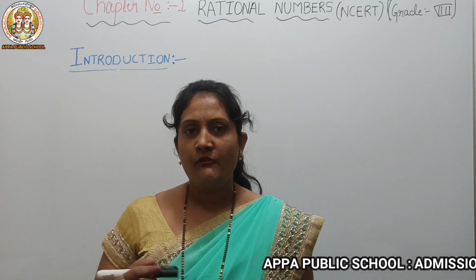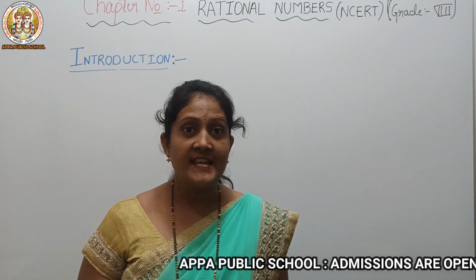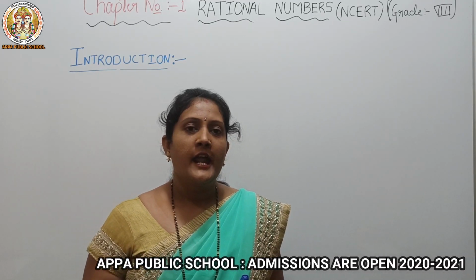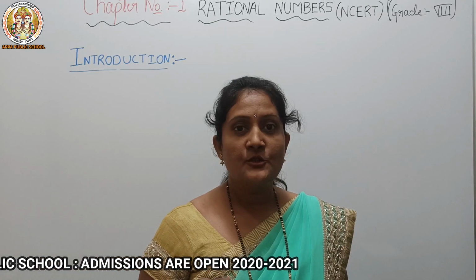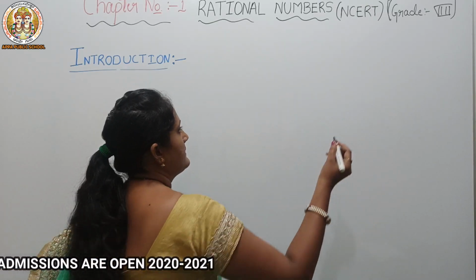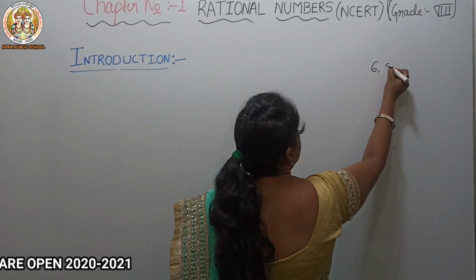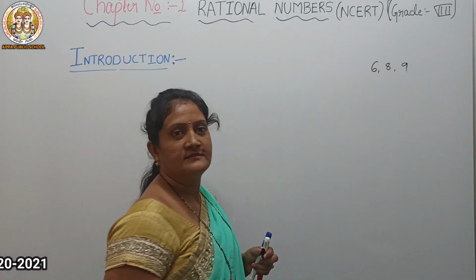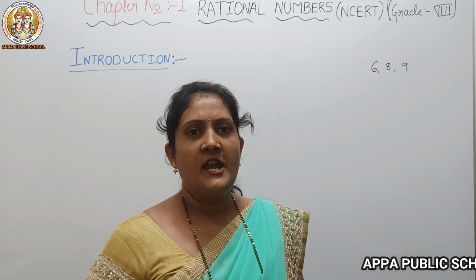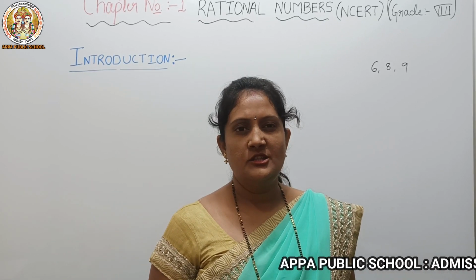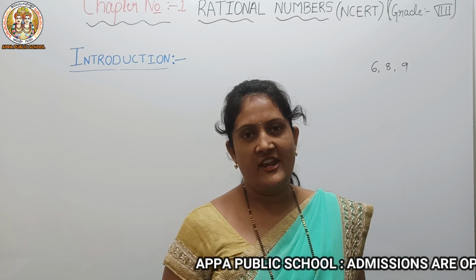How? In the morning we wake up at 6, at 8 o'clock we have breakfast, and we come to school at 9. So these are the numbers: 6, 8 and 9. And sometimes we say, arey yaar, 0.5 marks mein gaya ranking.